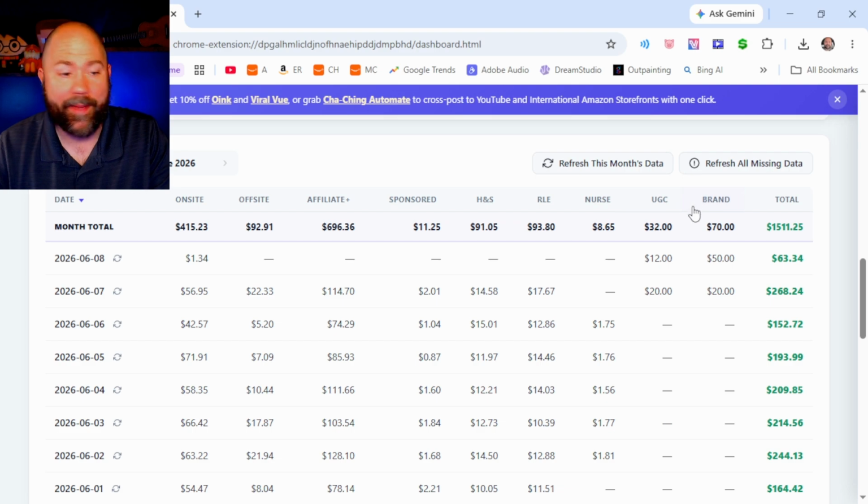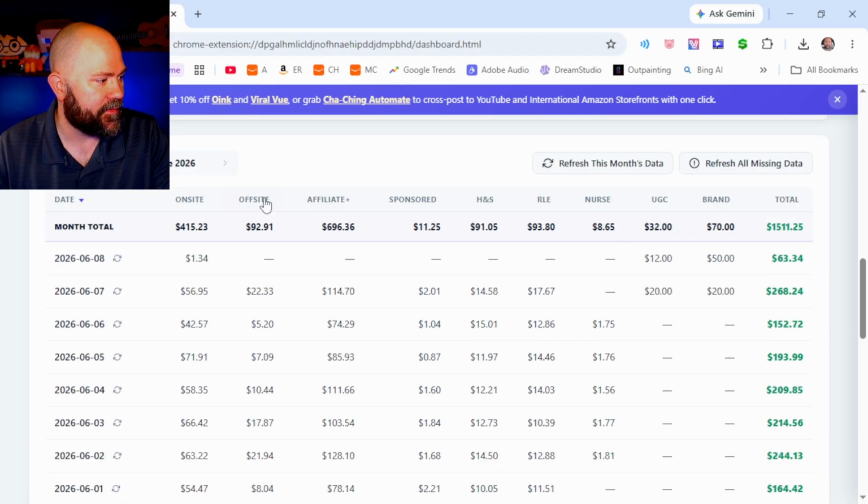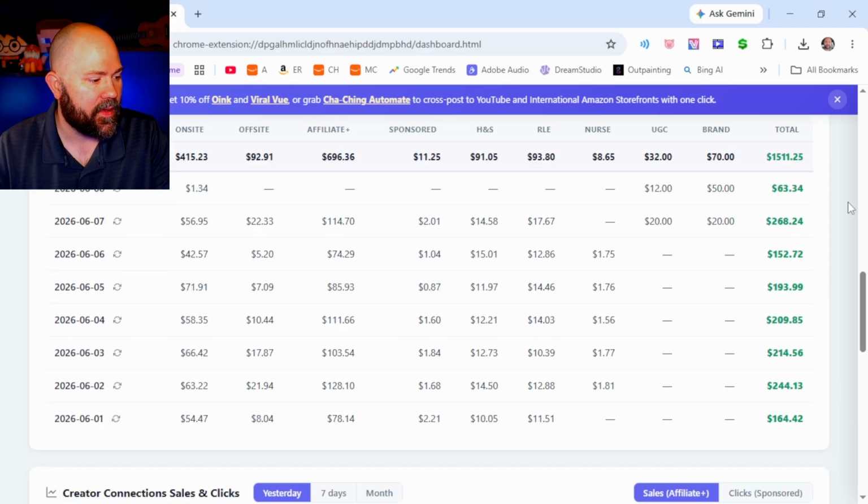This is basically the nickname that you can assign to it. Of course, the other ones are not clickable because these are all things that are automatically pulled in from other sources, but your manual sources in this table are going to be clickable, so you can add that data there as well. Of course, you can go back even further and add it for previous months as well.